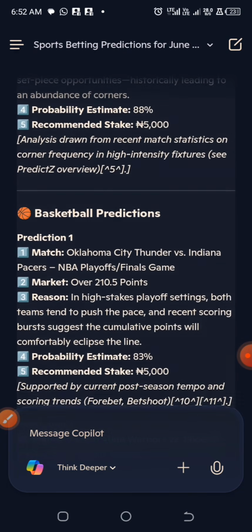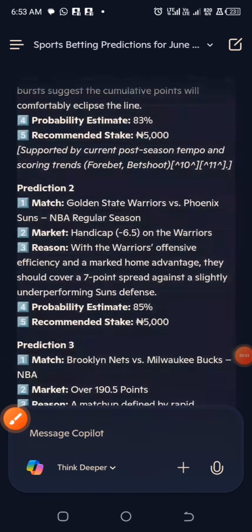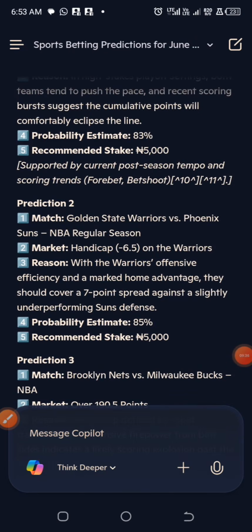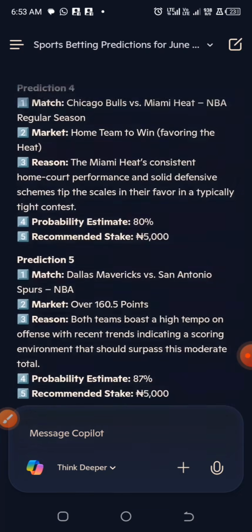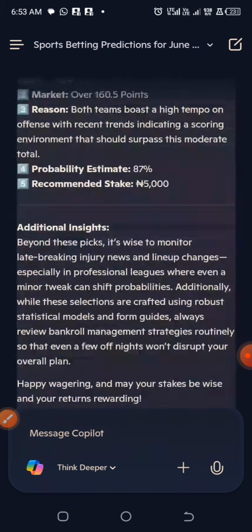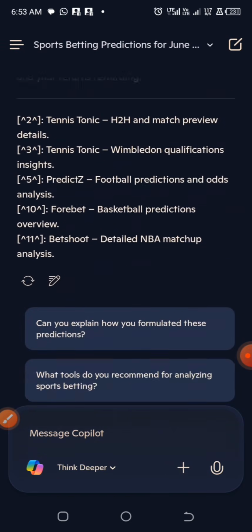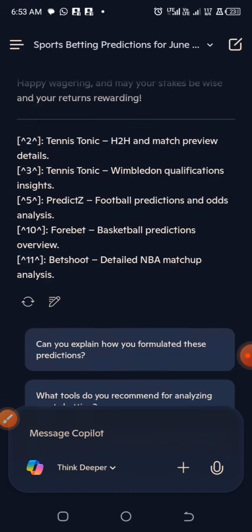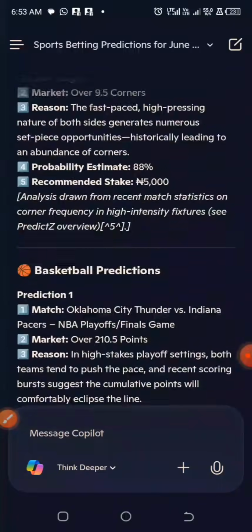Okay. For the basketball, I think this one is okay. Over 10.5. Over 210.5. I'm not sure this Golden State is accurate. These ones are not accurate. So we can see the power of each of the AI platforms that we've tried to evaluate with this particular prompt.